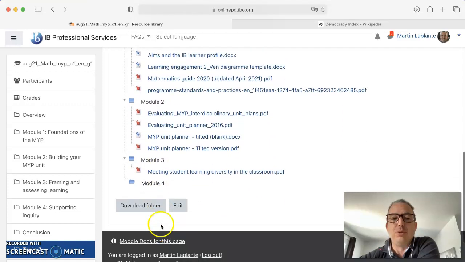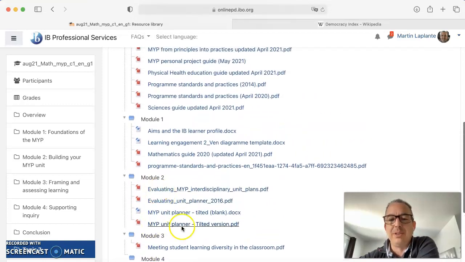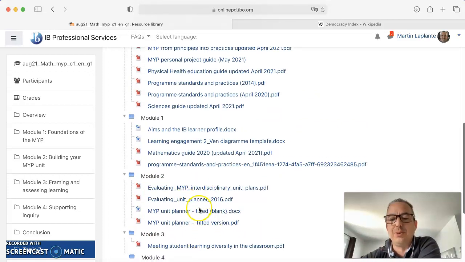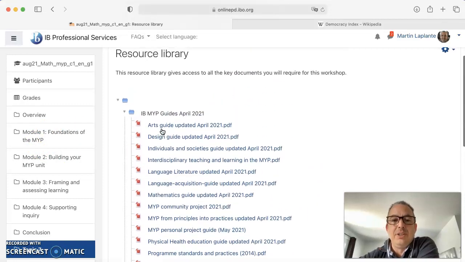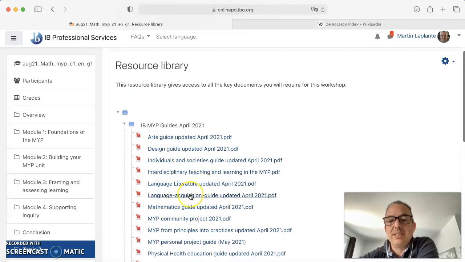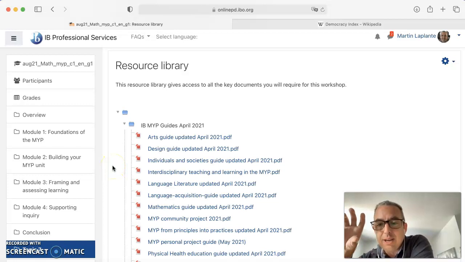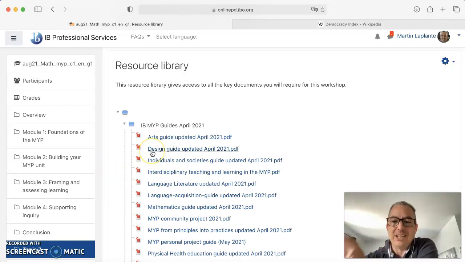But for module 2, 3, and 4, leave me some time because I want to really update everything in order for you to have the good documents. For now, I haven't checked those. I checked only these and module 1 because this is a module which can be accessed for now. So you can use this to access a document, but also you'll see, as I've said before, that attached to my posts, I'm going to attach the documents that you really need.